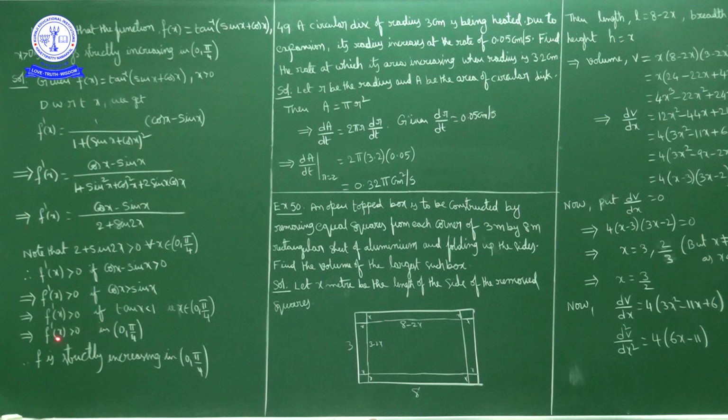So f dash of x is positive in 0 to pi by 4 means f of x is strictly increasing in 0 to pi by 4.